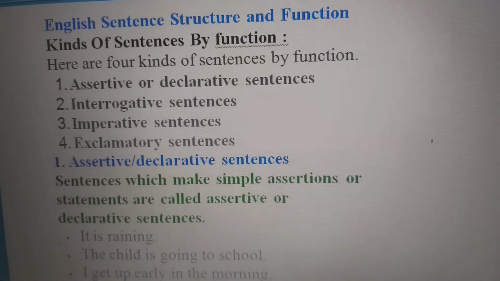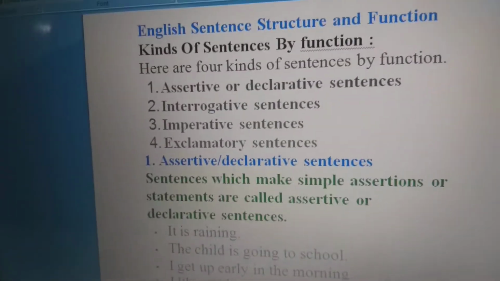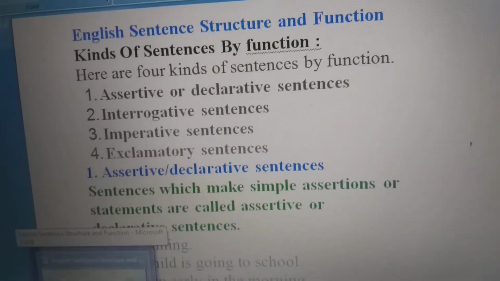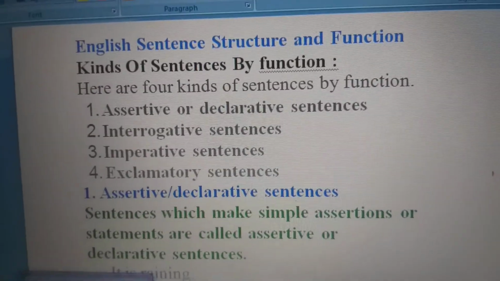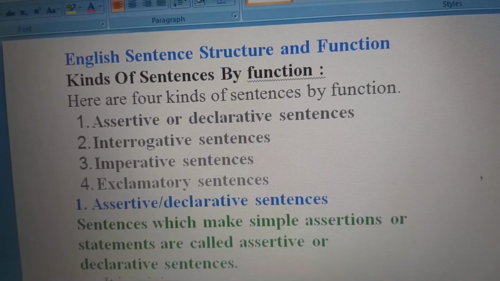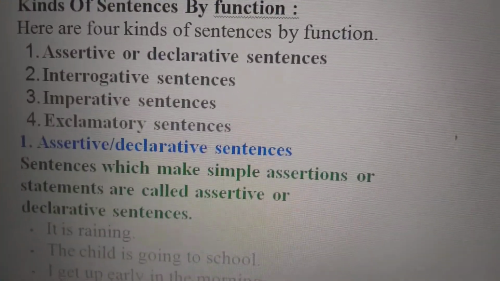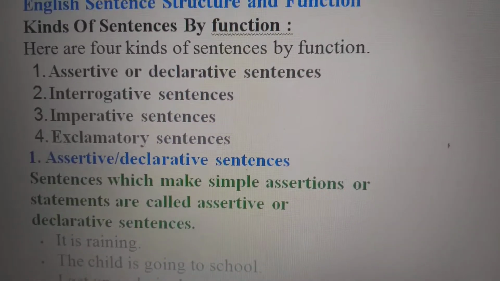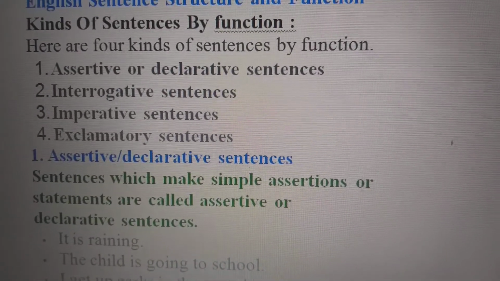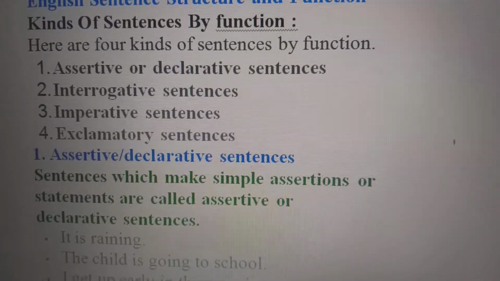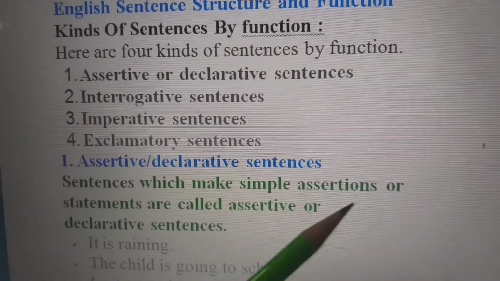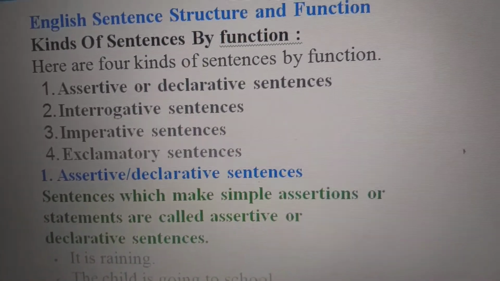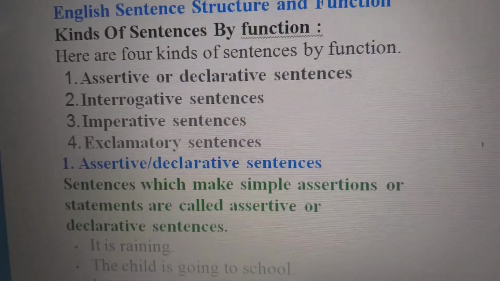Now, assertive sentences are also known as declarative sentences, where we are declaring something, which has a simple assertion in them. Simple assertions means they are simple sentences. Sentences which make simple assertions or statements are called assertive or declarative sentences.